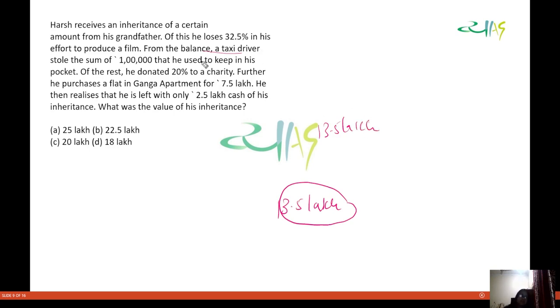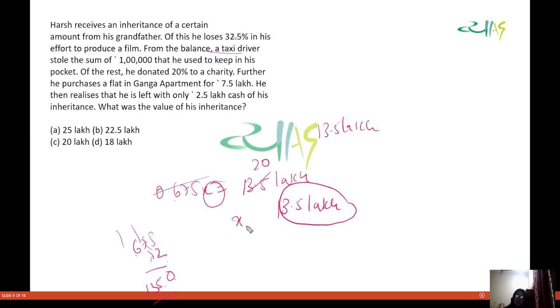Now see what happens here is that he says he loses 32.5%. So that means 0.675 was left, and that is equal to how much? 13.5 lakhs. So now x is how much? Now 675 into 2 if you do, this will come to how much? 2 5 are 10, 7 2 are 14, 15, and this is 13. So you have 135. So basically, if you multiply this by 2, this will come to be 20. So x will be equal to how much? 20 lakh. So this is the answer.